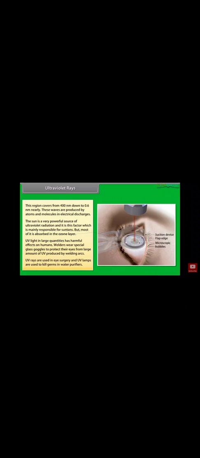Ultraviolet rays. This region covers from 400 nanometer down to nearly 0.6 nanometer. These waves are produced by atoms and molecules in electrical discharges. The sun is a very powerful source of ultraviolet radiation, and it is this factor which is mainly responsible for suntans, but most of it is absorbed in the ozone layer. UV light in large quantities has harmful effects on humans. Welders wear special glass goggles to protect their eyes from the large amount of UV produced by welding arcs. UV rays are used in eye surgery, and UV lamps are used to kill germs in water purifiers.